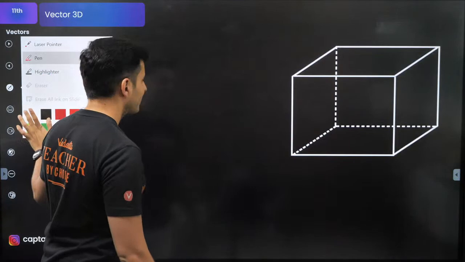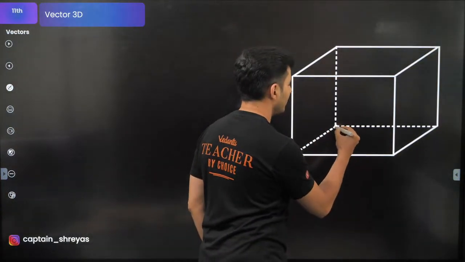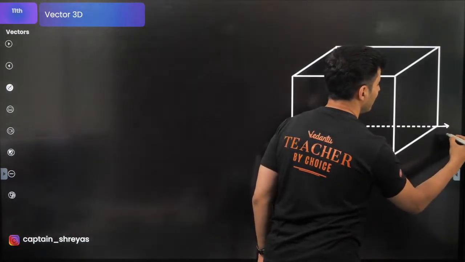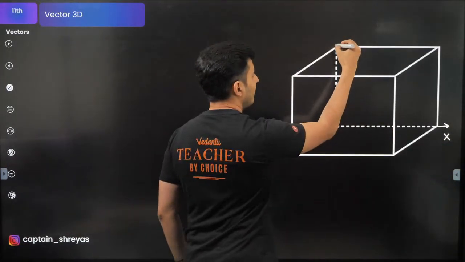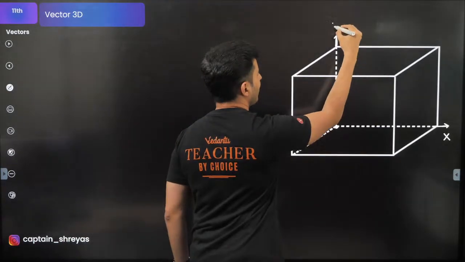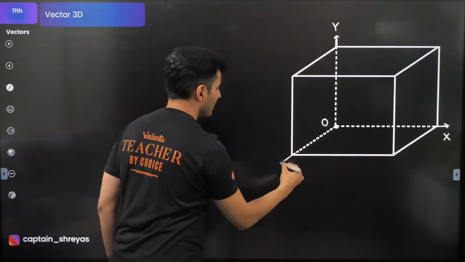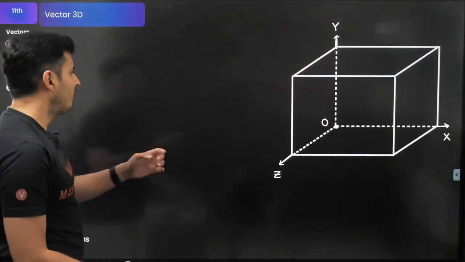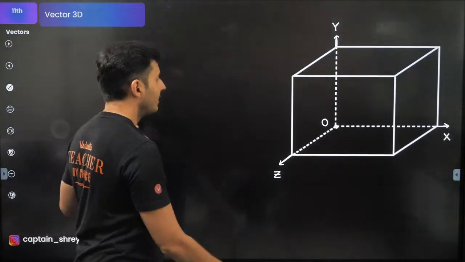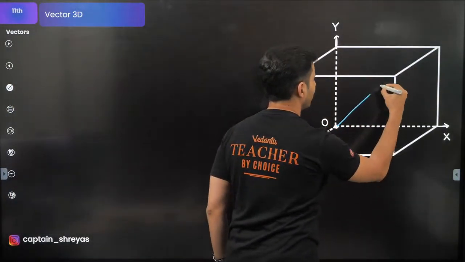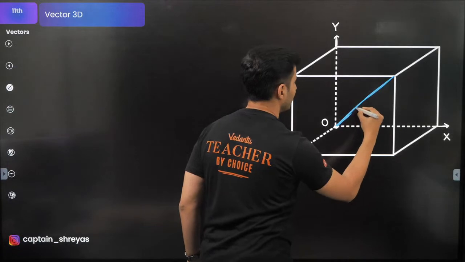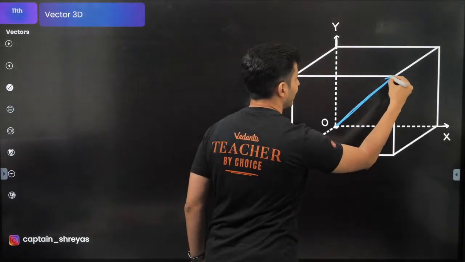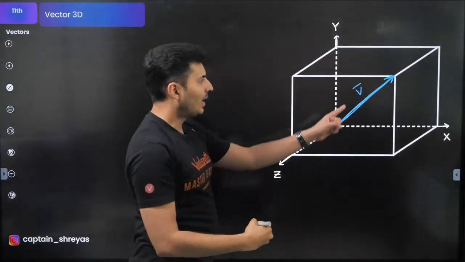Like for example, somebody says that this is my origin. This side becomes, let's say, your x-axis, this vertical side becomes your y-axis, and this side, which is coming out of the plane of the board, becomes your z-axis. So imagine I have to draw a vector in 3D. I will start from this corner and go till this corner, this diagonal, which goes from one vertex to another vertex. So this is my vector. I hope you can visualize it.